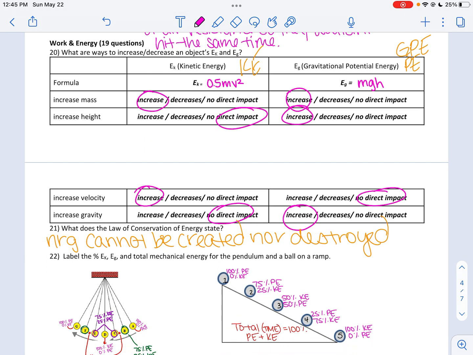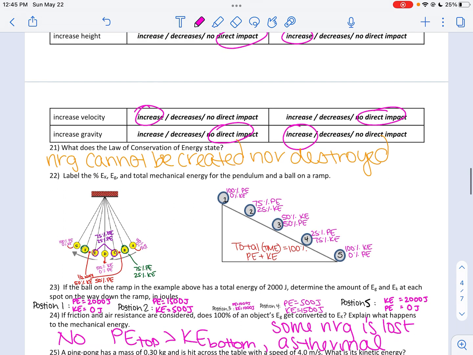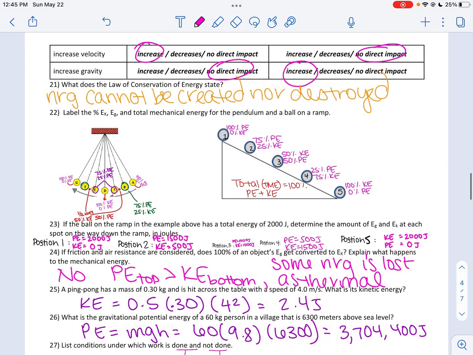All right, work and energy. Remember, kinetic energy is 1/2 mv squared. Potential is mgh. So based upon what is in the equation, if I increase mass or increase velocity, that increases kinetic. Whereas potential, I can increase the mass, gravity, or the height. Now here on Earth, gravity is always 9.8 meters per second squared for the acceleration. So that one isn't quite going to be something I can control unless I go to a different location.